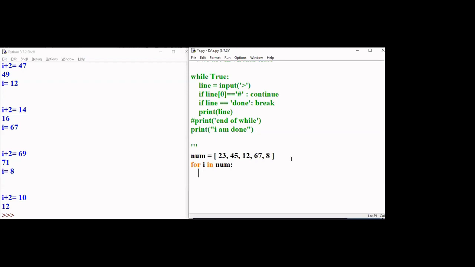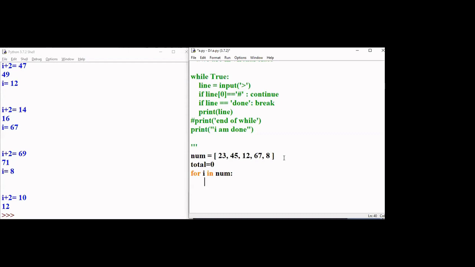First I need to define sum equal to 0. See, the moment I type sum, the color changes. That means it is a keyword, so a keyword cannot be used as a variable name. So I will take total. Okay, total equal to 0.